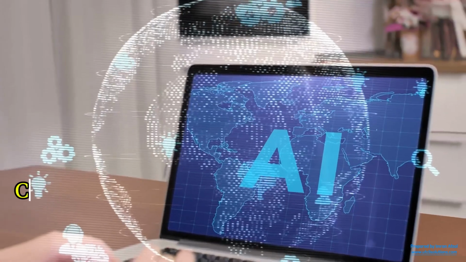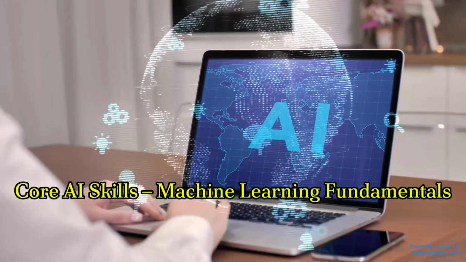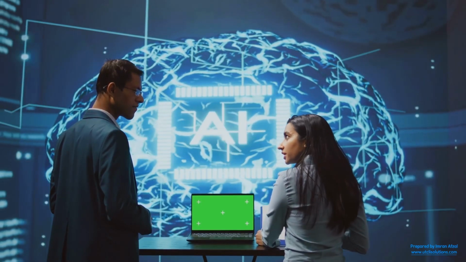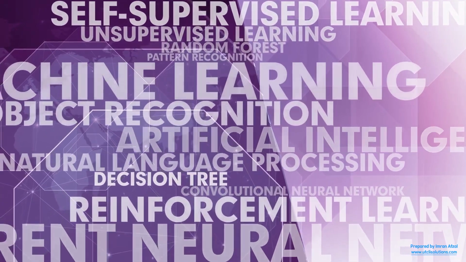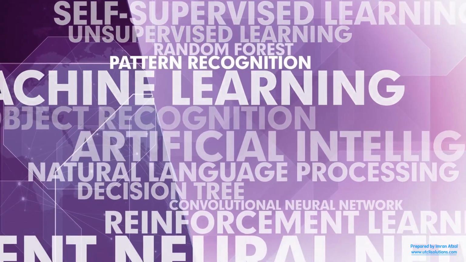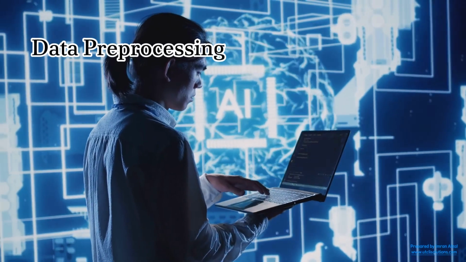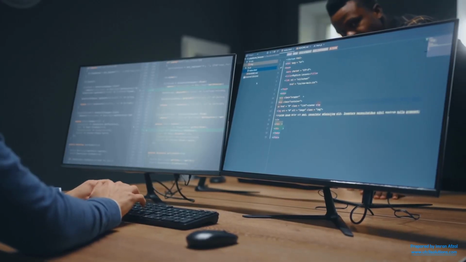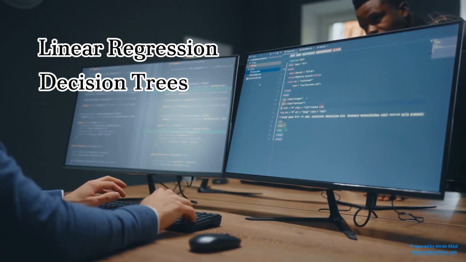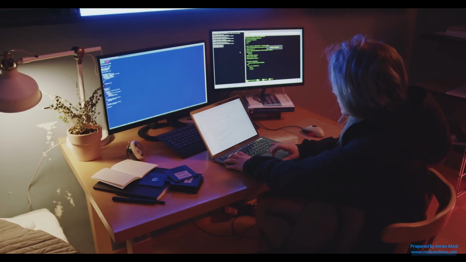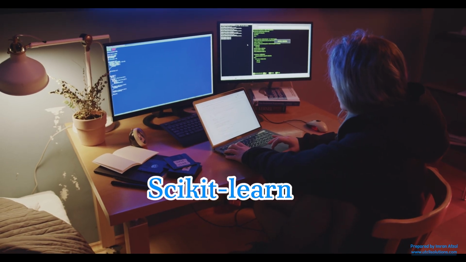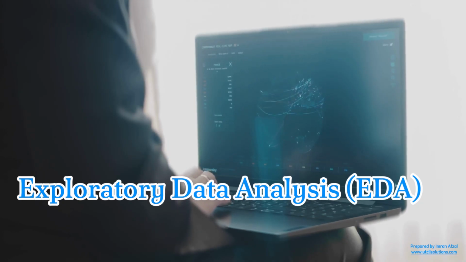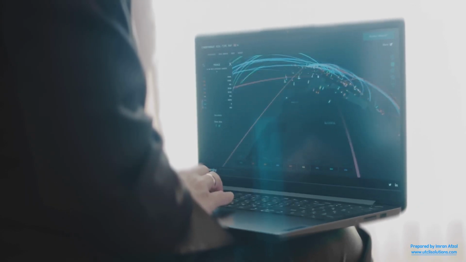Next, step 3, core AI skills and machine learning fundamentals, weeks 9 to 12. Now, let's dive into real AI and machine learning concepts. Learn the difference between supervised, unsupervised, and reinforcement learning. Study data preprocessing, handling missing values, feature engineering, and scaling data. Implement machine learning models like linear regression, decision trees, and k-nearest neighbors. Start using scikit-learn, the go-to machine learning library for training models quickly. Get hands-on with exploratory data analysis (EDA). This is where you understand trends in real datasets.